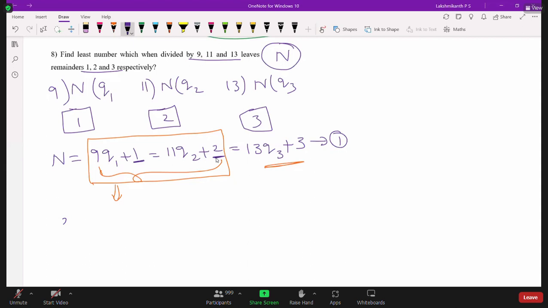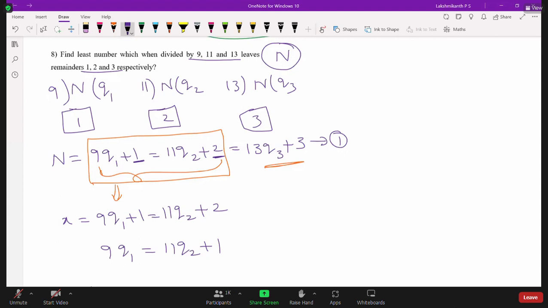We can take x equal to 9 times q1 plus 1, which is equal to 11 times q2 plus 2. Now how can we write 9q1? 9q1 is equal to 11 times q2 plus 1.